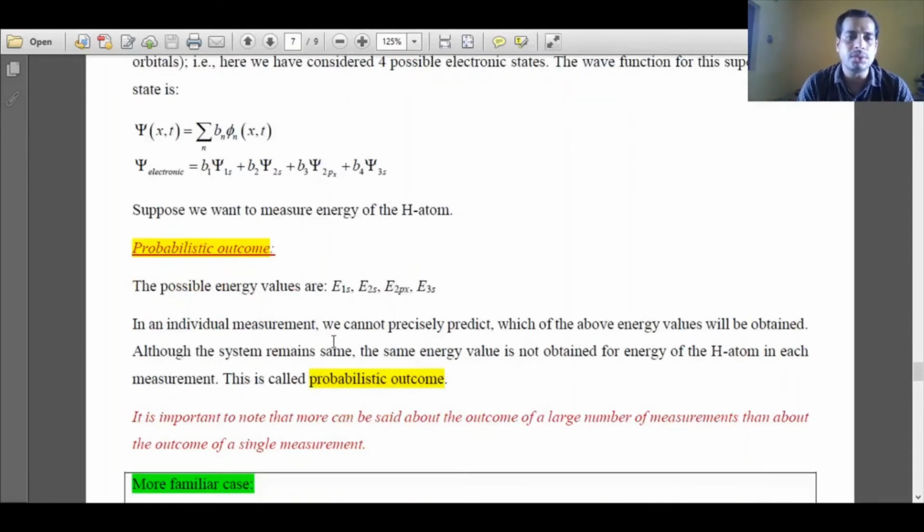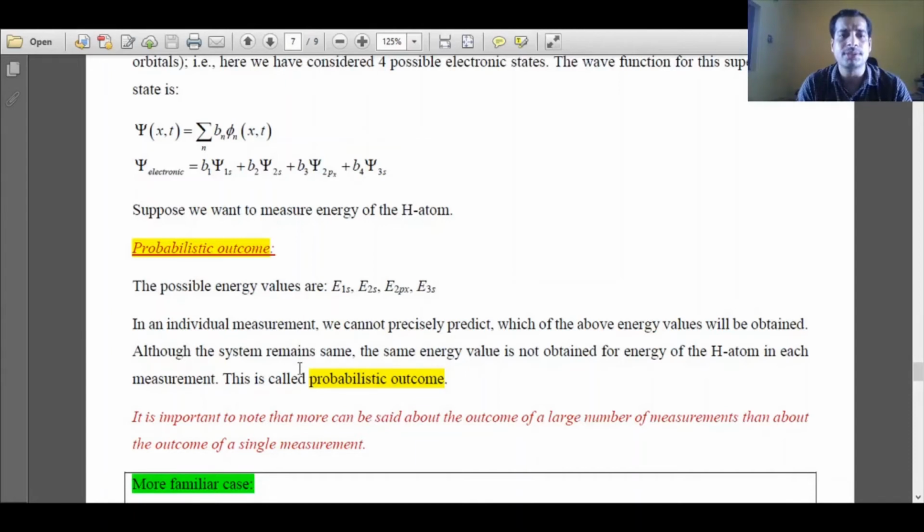So if I do a number of measurements, I will get different energy values. So I am not sure which energy value I am getting. In one instance I may get the energy value associated with the 1s orbital, whereas in the second instance I will get the energy value associated with the 2px orbital. So when I am not sure regarding the outcome of the measurement, such a measurement is called a probabilistic outcome. And in quantum mechanics we usually get probabilistic outcomes.